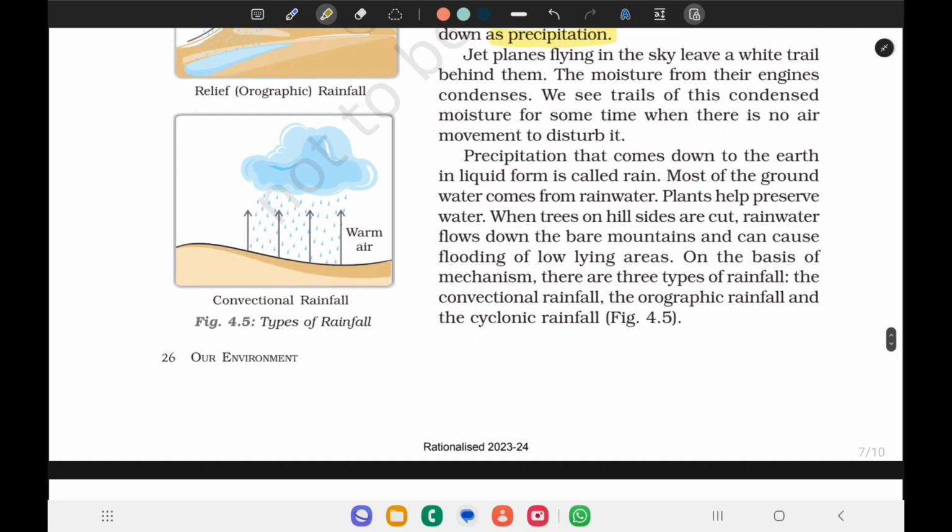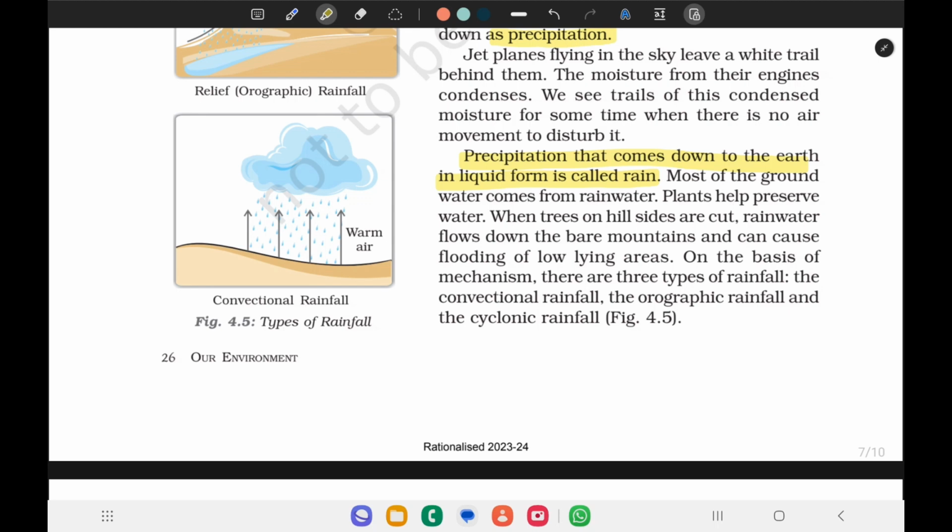Precipitation that comes down to the earth in the form of liquid is called rain. Most of the groundwater comes from rainwater. Plants help preserve water. When trees on hillsides are cut, rainwater flows down the bare mountains and causes flooding of low-lying areas.